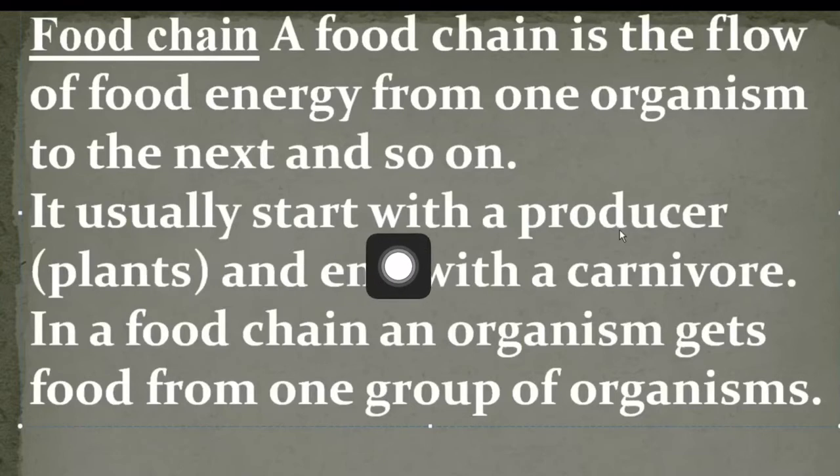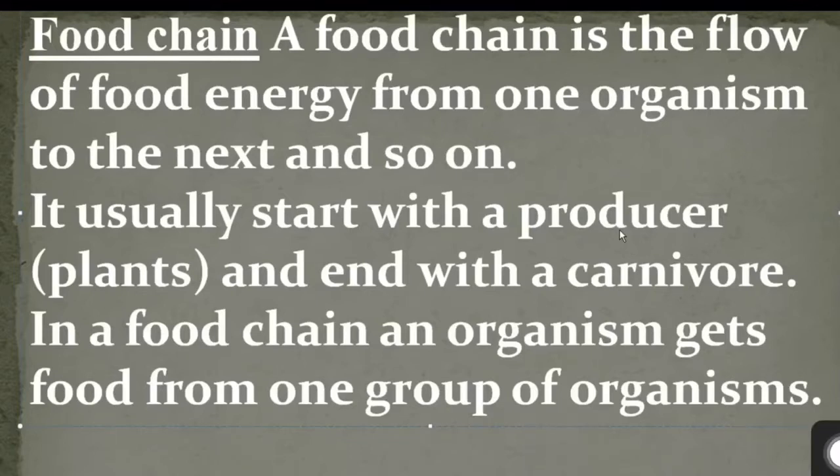It usually starts with a producer. Producer means the plants, and these are also called autotrophs because they can produce their own food. And it ends with a carnivore. Carnivore means the animals which eat other animals. In a food chain, an organism gets food from one group of organisms. So there may be more than one animal.